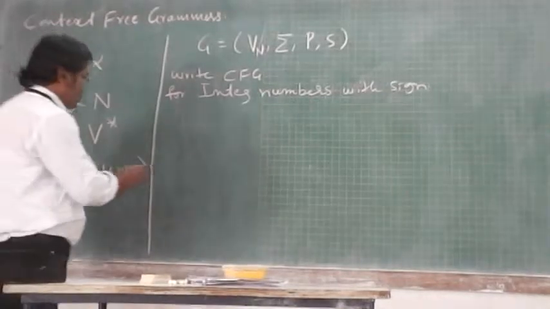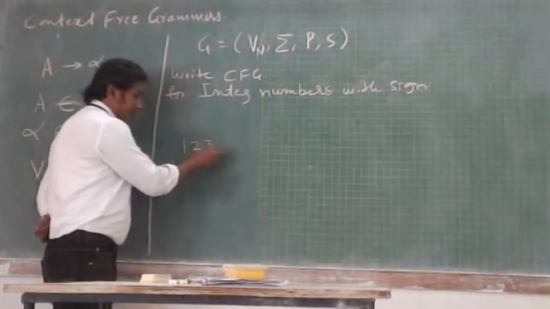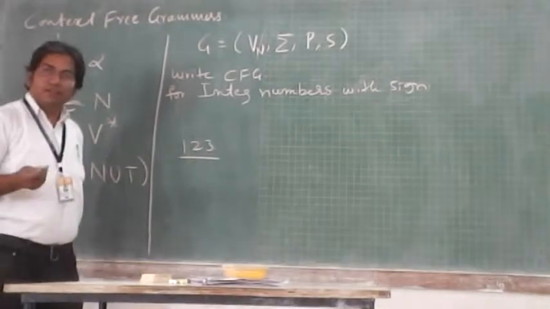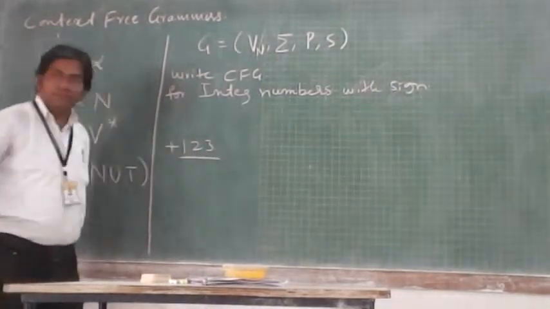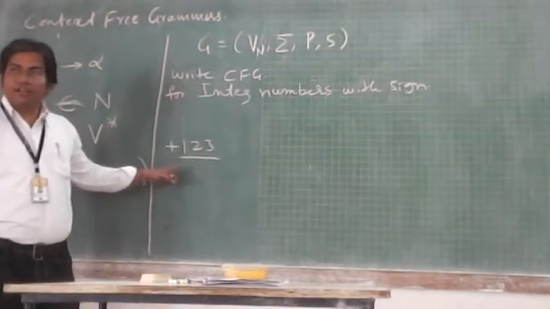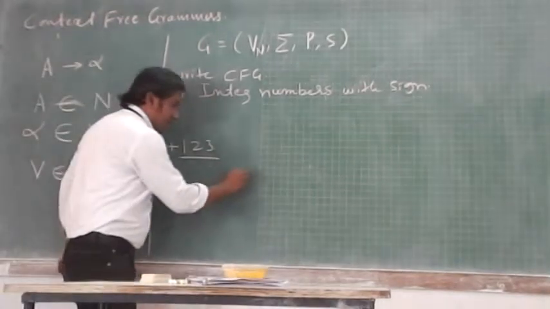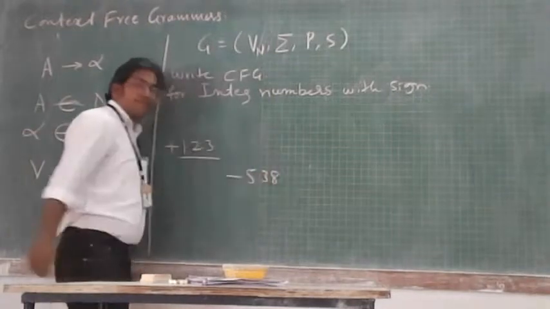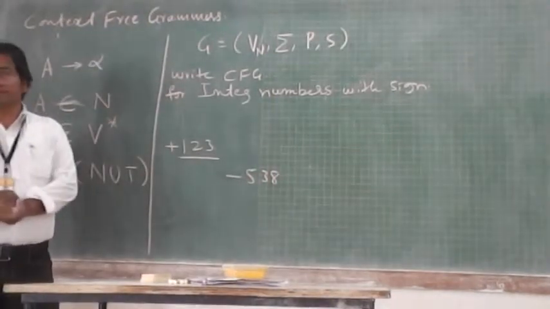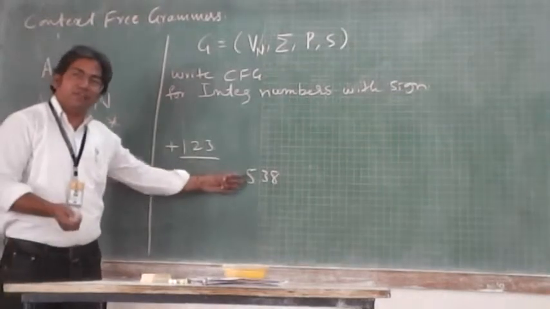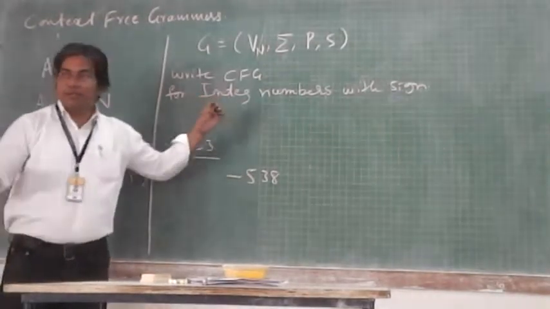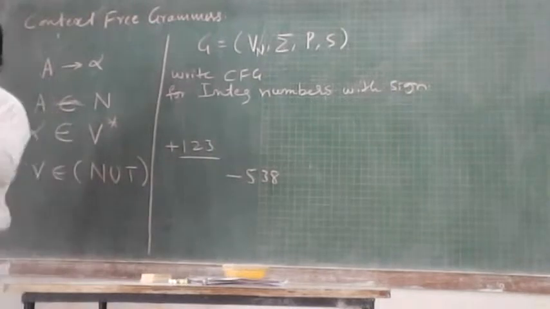I may need 123. This number is an integer. I must be able to derive plus 123. I must be able to have this kind of string. I may need minus 538. This is an integer. So any number with sign I should be able to derive from the grammar you are about to design.